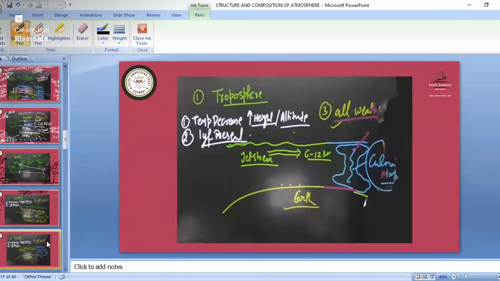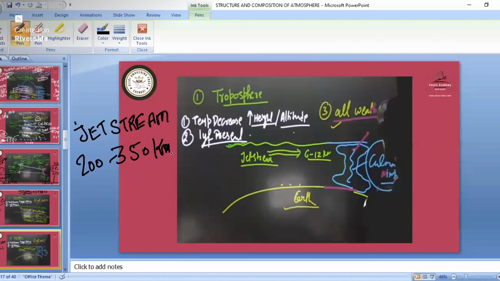Now in this troposphere part only, we have the jet stream. So the jet stream will be at like 6 to 12 kilometer height. In that height it will be there. The jet stream is wind, its speed will be like 200 to 350 kilometers per hour.